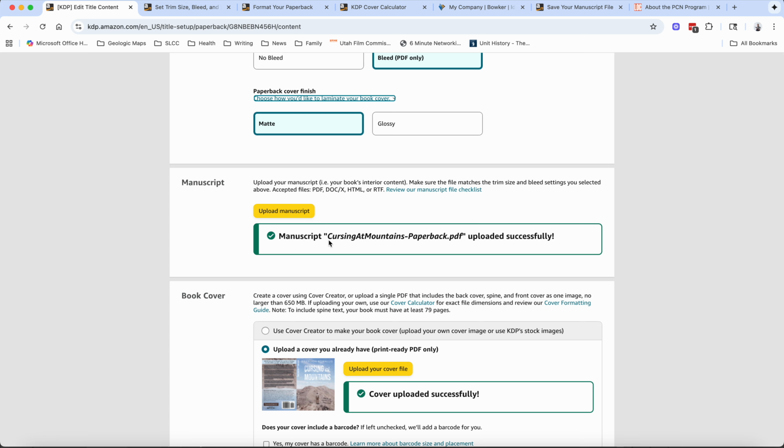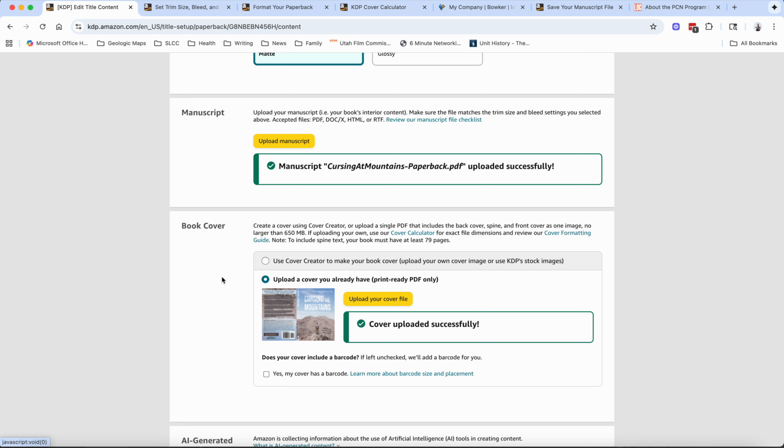Whether or not that's right on the bleeds, it's hard to tell in the preview. I guess we'll find out when I print a proof. So that was done. Now the next part, this is where it also gets a little crazy and tricky. So with this one, it says use the cover creator, which I didn't because I designed my own in InDesign.